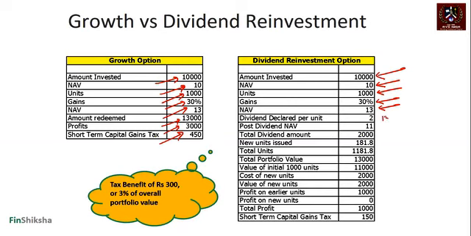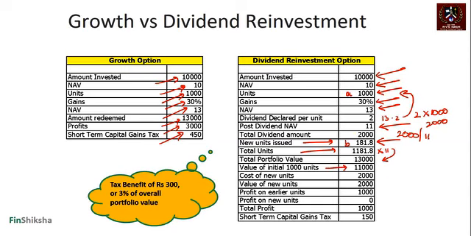So once you give a dividend, 13 minus 2 gives you the post-dividend NAV, which is 11. Total dividend amount is 2 into the number of units, which is 1,000. So that's 2,000. 2,000 rupees getting invested at a NAV of 11 will give you 181.8 new units issued. Total units are 1,181.8, which is, let's say, B plus A. So that's combined. Now this multiplied by 11 is going to give you the total portfolio value.